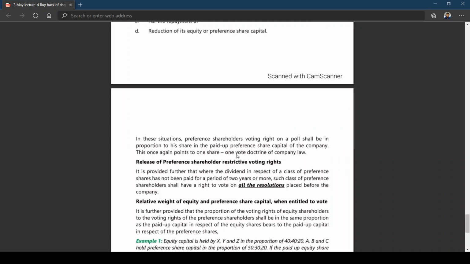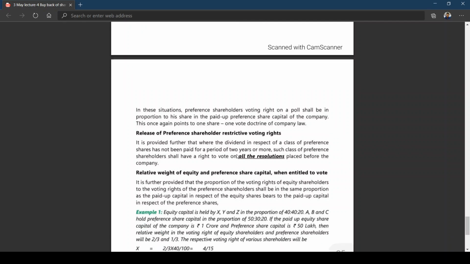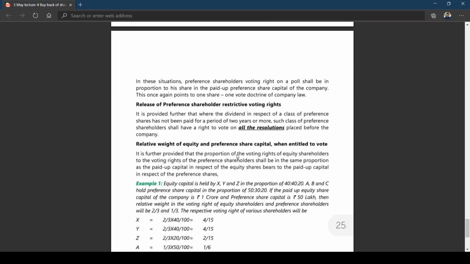Now, here, release of preferential restrictive voting rights. It is provided further that where the dividend in respect of a class of preference shares has not been paid for a period of 2 years or more, such a class of preference shares shall have a right to vote on all resolutions placed before the company. This also you learned in your CA foundation, maybe in company law. Now, basing upon the relative right of equity and preference shares when they are entitled to vote, we got one example here.